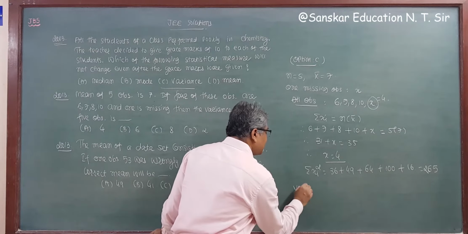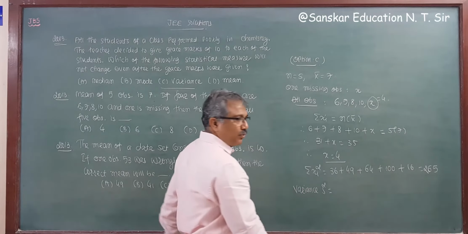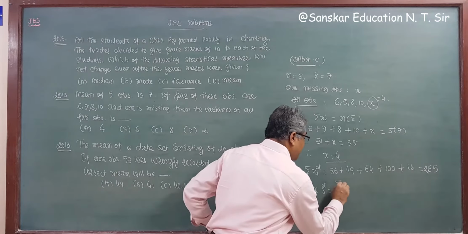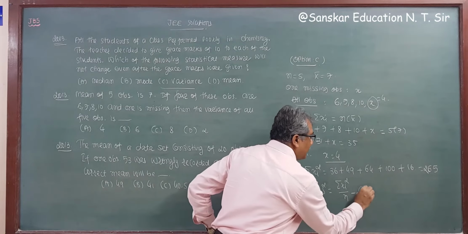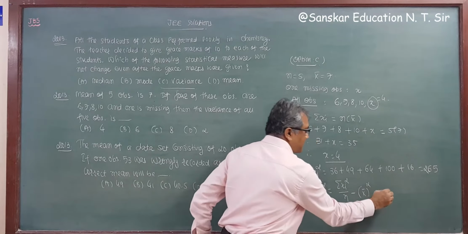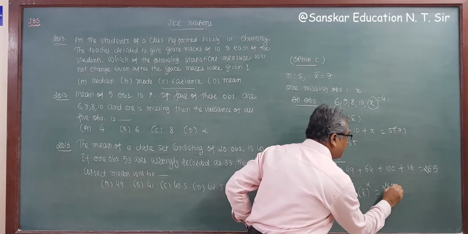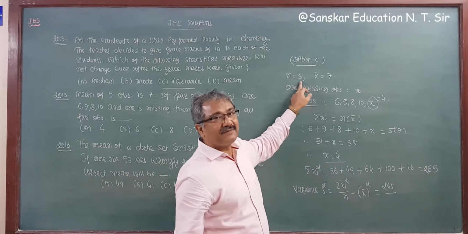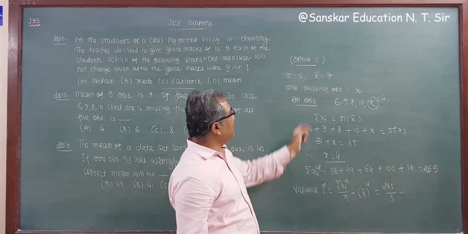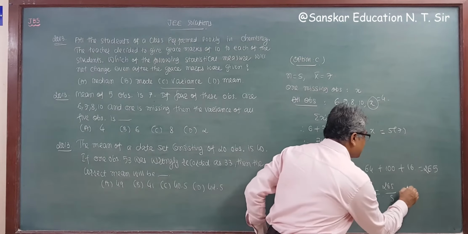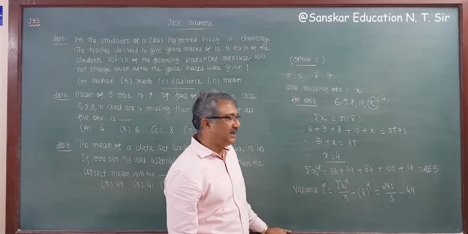Now variance. So variance s square is equal to, now you know the formula, I am writing it also, sigma xi square upon n minus mean whole square. Sigma xi square is 265. So 265 divided by n, which is 5, minus x bar, mean 7, squared, that is 49.